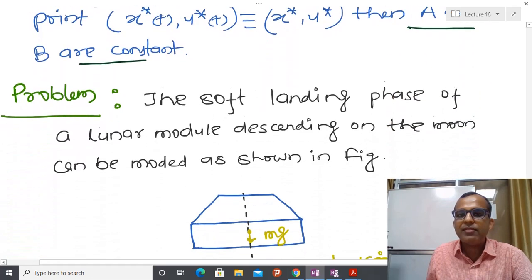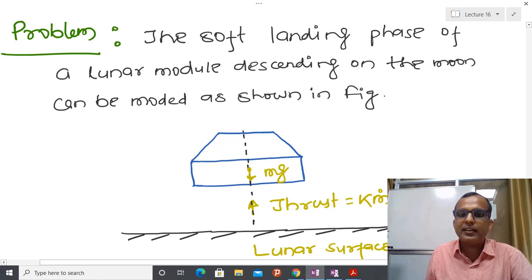Now I will discuss one more application, because this application is also equally relevant for the space mission. Suppose that after sending the rocket, I have to send something to the moon. In order to send something to the moon, I have to do a soft landing there because I have to preserve the structure. So that phase is called soft landing.